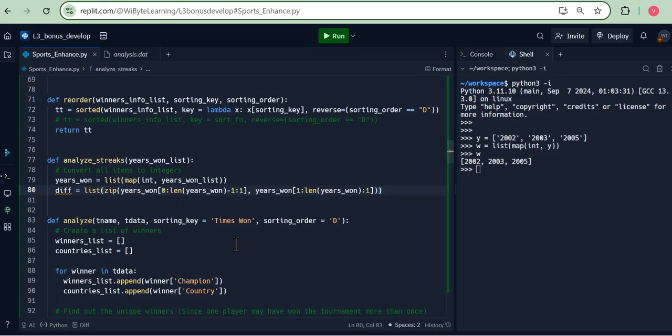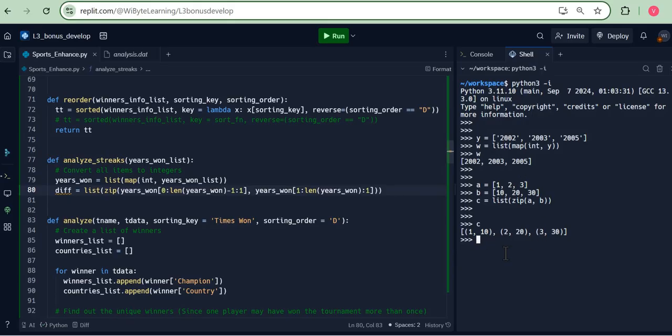Now we haven't yet discussed what zip does. Well, it's kind of nice to understand this from an example. Let's say I have two lists, a is 1, 2, 3, and b is a list called, let's say, 10, 20, 30. Now when I use the zip method, and I say list zip a comma b, basically what it will do is create another list. Now c is also a list, as you can see from here, but c is a list of tuples, and each tuple here contains values: first value from a, then b, second value from a, and then b, and so on and so forth. So each tuple has kind of zipped them together.